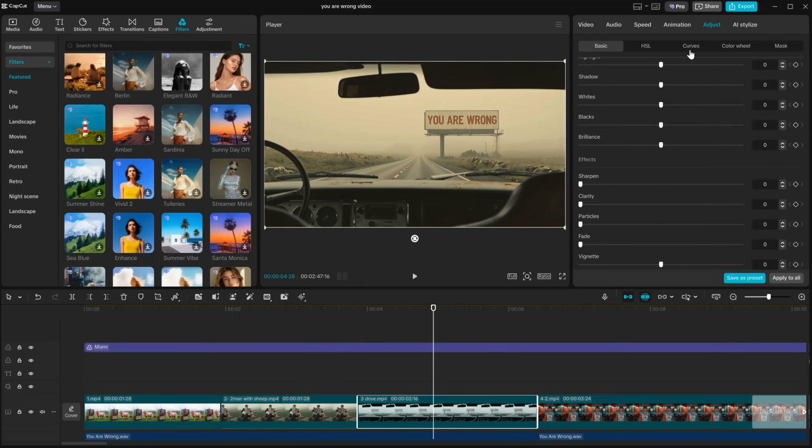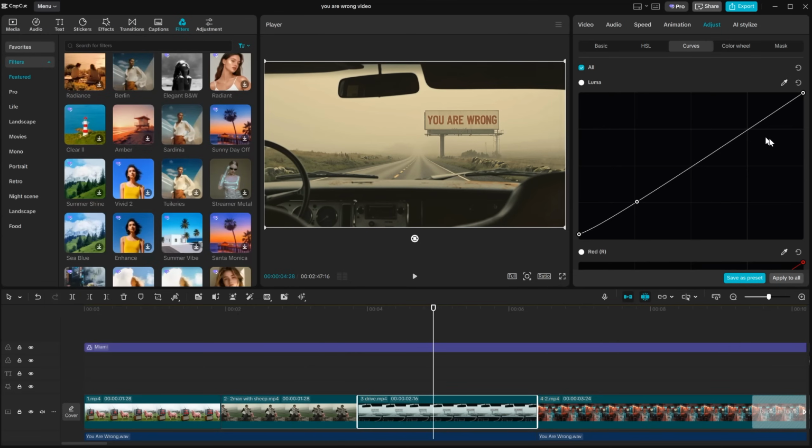And of course, we have curves. Just like I showed earlier in Photoshop, you can do curve adjustments here too. But I still think it's better to do the color grading on the image first, so in the video editor you only make subtle adjustments. That helps avoid reducing the overall video quality.